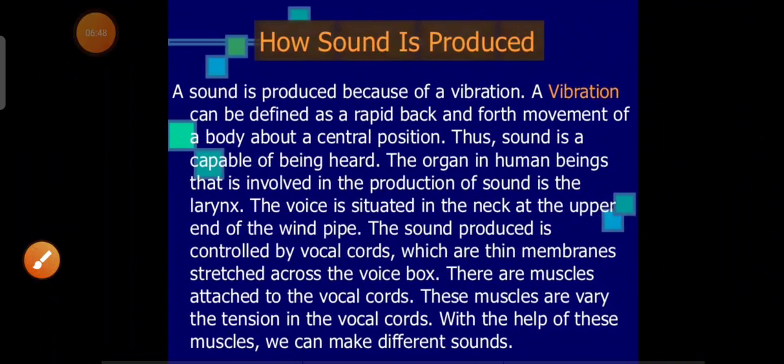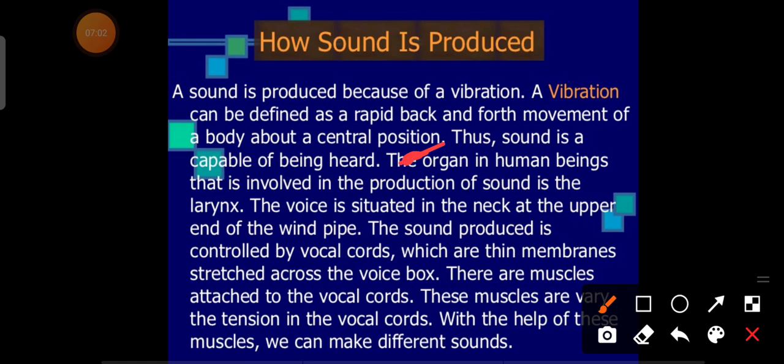Now, how is sound produced? Obviously, sound is produced due to any vibration. Vibration means to and fro movement, or back and forth movement. If a particle of a body is doing up and down movement or to and fro movement, then it is called vibration. Due to the vibration, sound is produced.